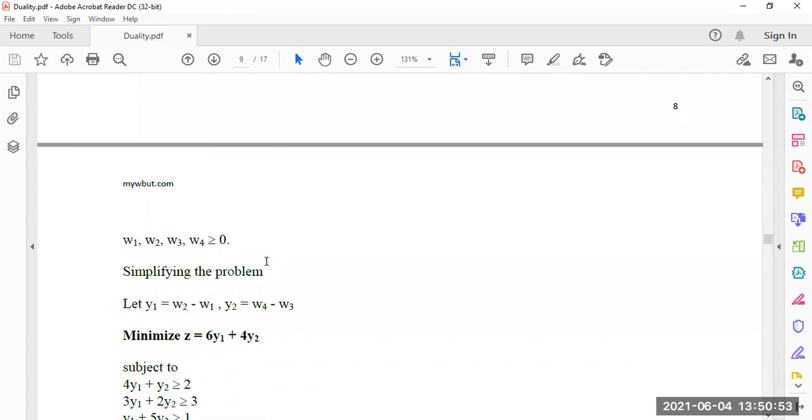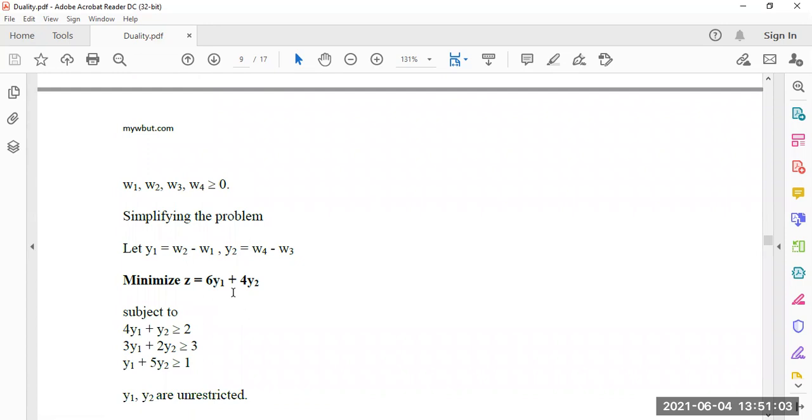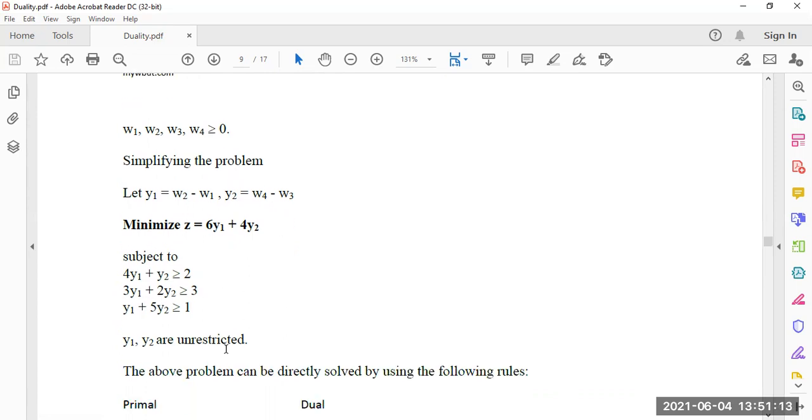Now simplifying the problem, let y1 equal w2 minus w1 and y2 equal w4 minus w3. Then it becomes: minimize z equals 6y1 plus 4y2, subject to 4y1 plus y2 greater than or equal to 2, 3y1 plus 2y2 greater than or equal to 3, and y1 plus 5y2 greater than or equal to 1. Obviously y1 and y2 are unrestricted, there is no restriction on y1, y2.